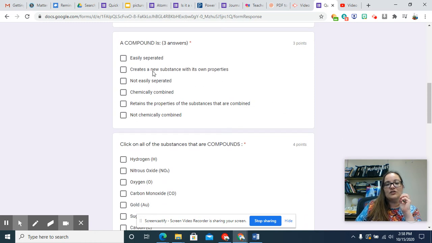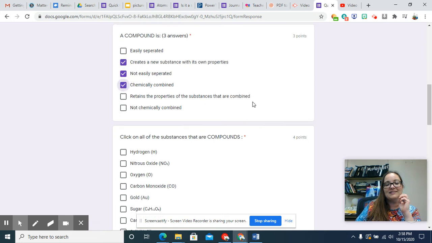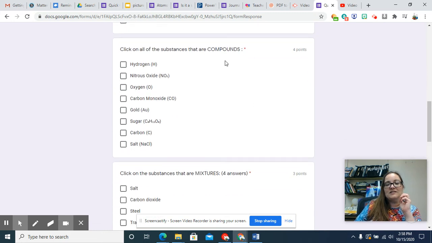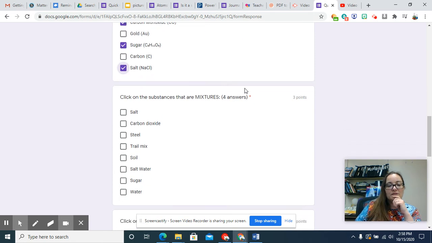Three things that are true about compounds: it creates a new substance with its own properties, and it's not easily separated because it's chemically combined. For substances that are compounds, we're looking for anything that has more than one capital letter. If it only has one capital letter, it's an element. That one is just 1, so that's not it. But here's 2 capitals: nitrous oxide is one, carbon monoxide, sugar, and salt.